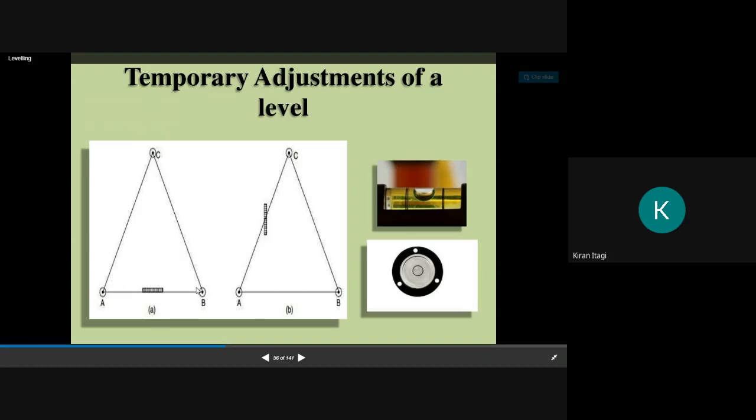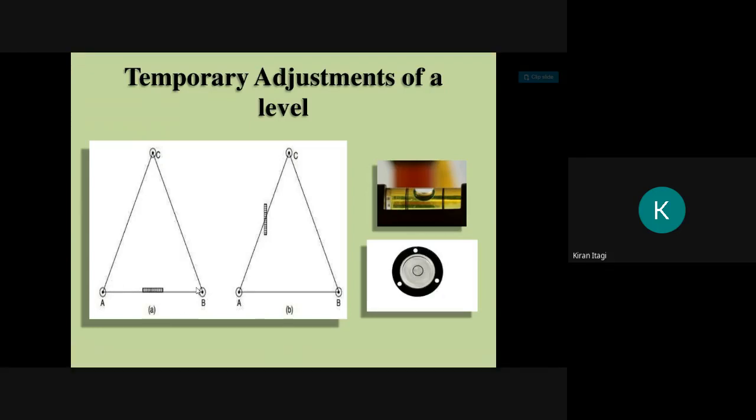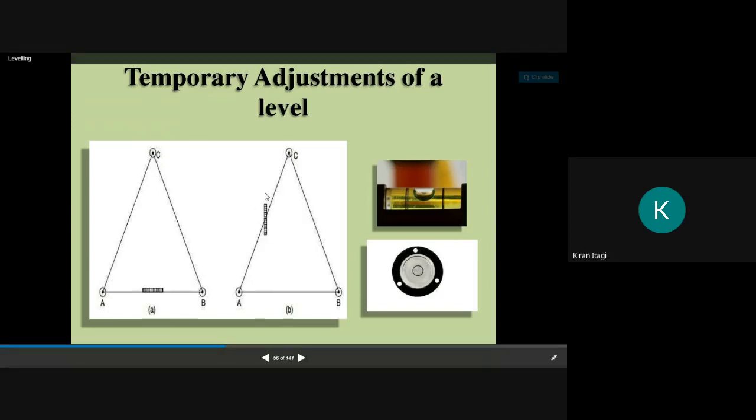Then with the help of our left thumb and right thumb, we will rotate the screws either inwards or outwards until the bubble comes to the center. Then we will turn the telescope such that the bubble is parallel to the third screw. Then we rotate it and see the bubble come to the center.